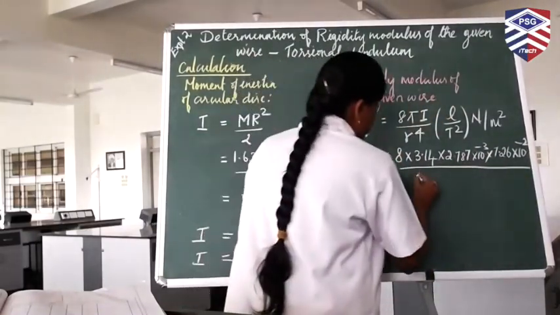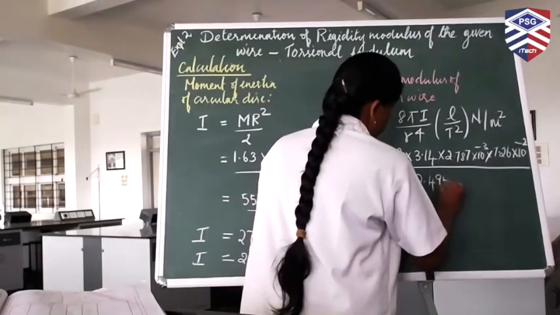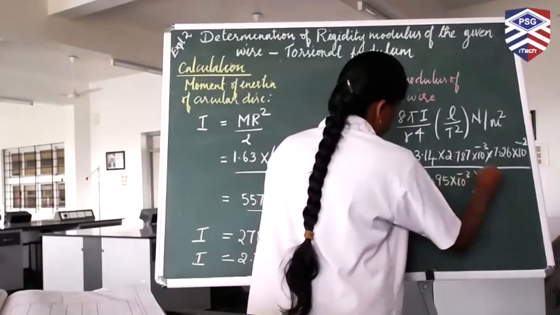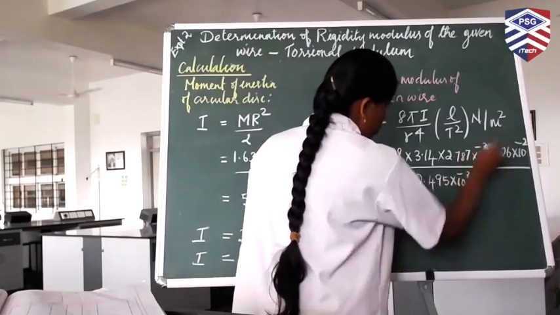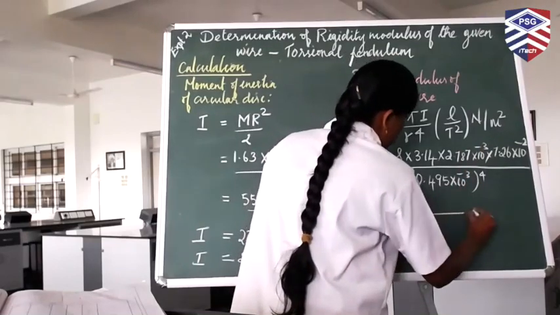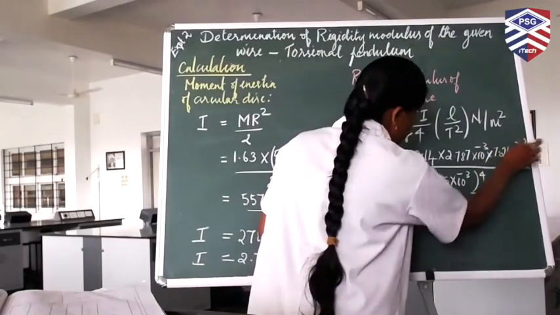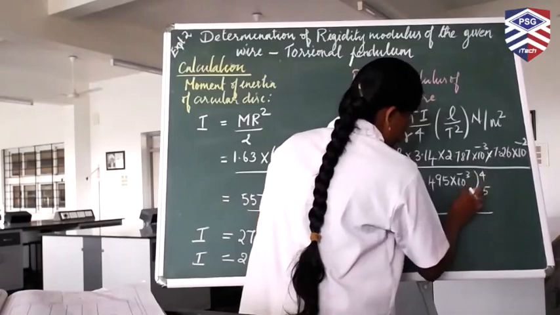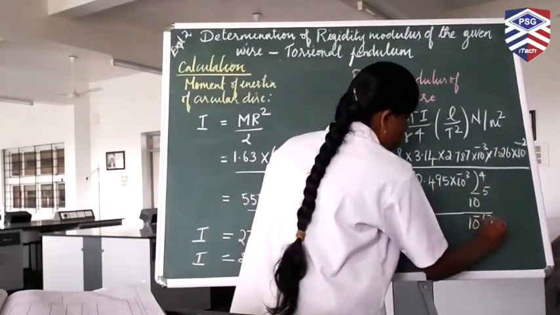The value of r is 0.495 into 10 power minus 3, the whole power 4. This is equal to, first write the power alone. You will have 10 power minus 3 minus 2, 10 power minus 5, divided by 10 power minus 3 the whole power of 4, which is 10 power minus 12.